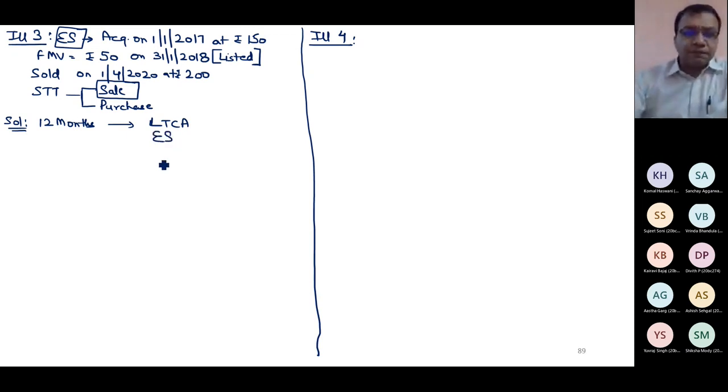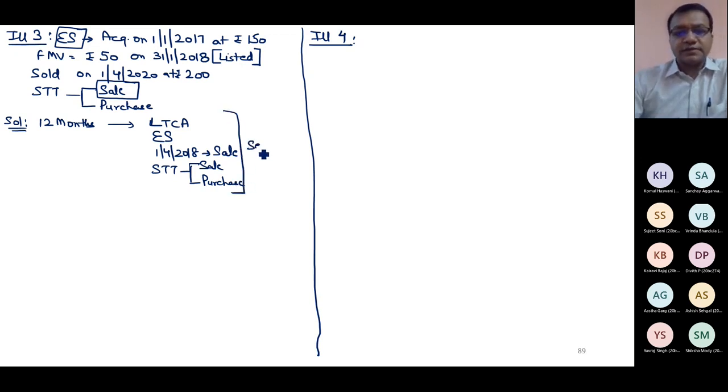It is an equity share. Transaction of sale entered on or after 1st April 18. STT paid at the time of sale as well as at the time of purchase. All these conditions make one thing sure, that 112A is applicable.